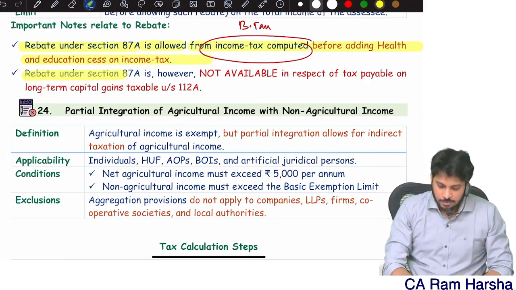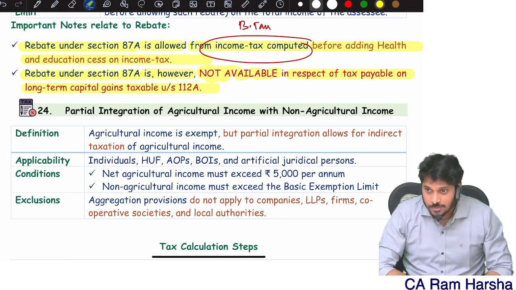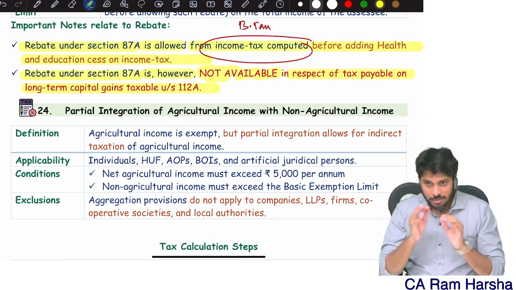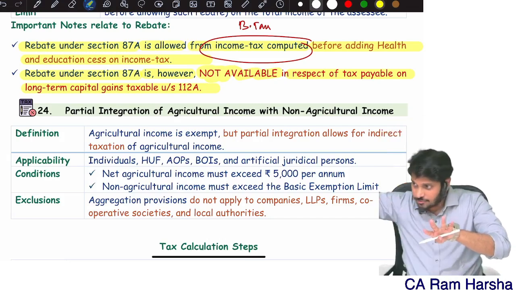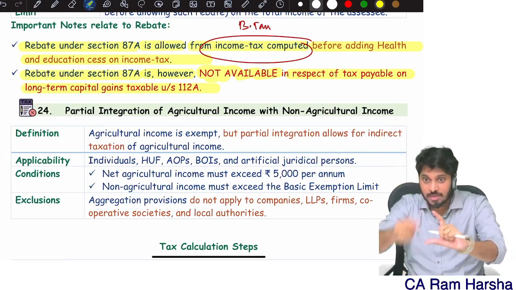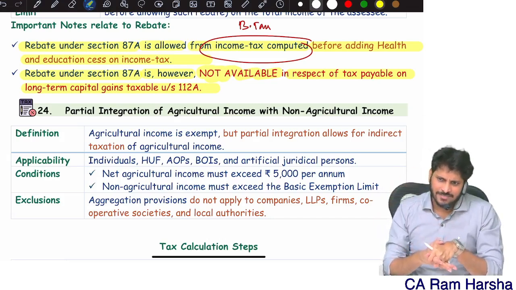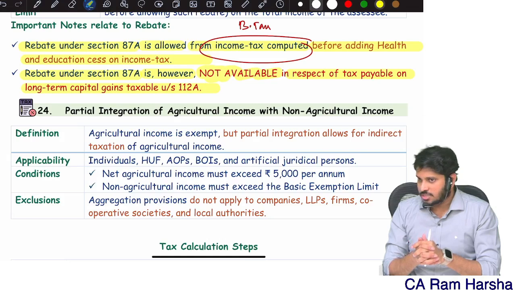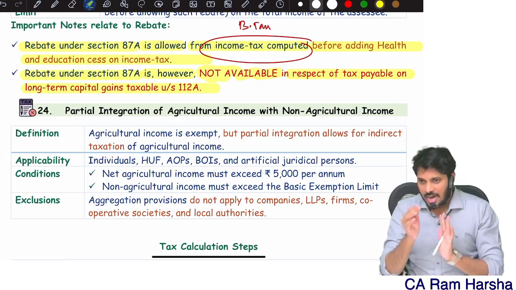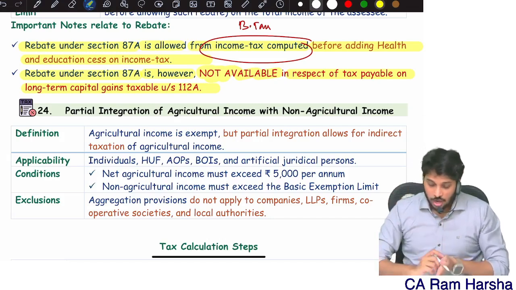Point number 2. Rebate under 87A is not available in respect of tax payable on long-term capital gains under section 112A. Suppose my basic tax amount consists of tax related to 112A, I will eliminate that from basic tax. On the balance basic tax, maximum that much only I can claim rebate. After claiming rebate, can my tax liability be negative? After a discount, will the product price be negative or positive? Exactly. After claiming rebate, tax liability will be either zero or some positive figure.